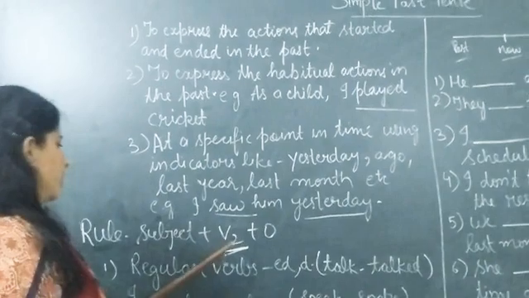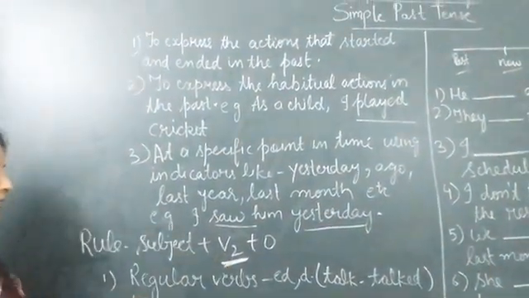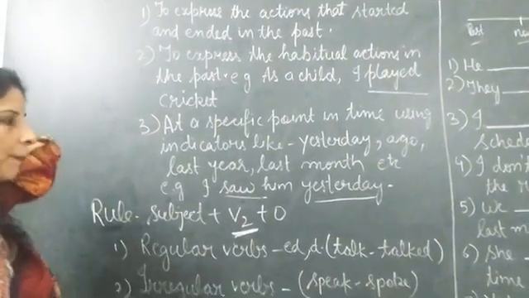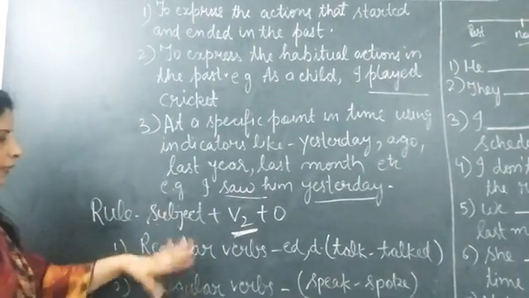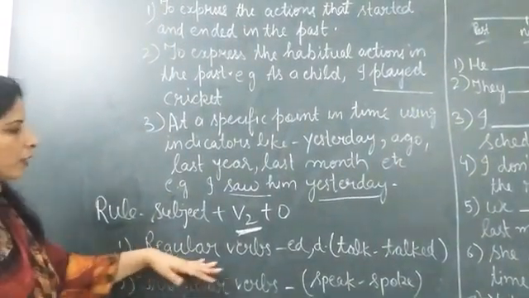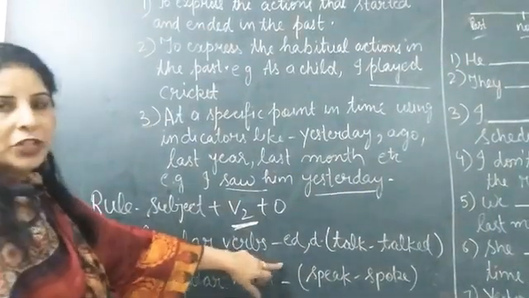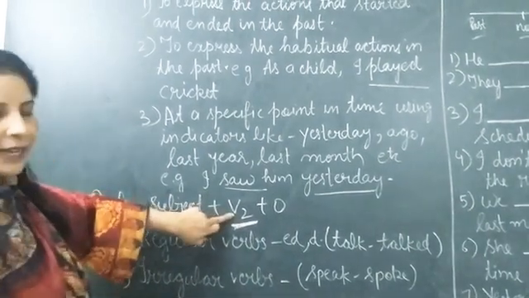Okay. Now here verbs, as we discussed in our verbs topic, we have two kinds: regular or irregular verbs. Regular verbs, there is a rule to change them, ed and d. So this is important in this case.